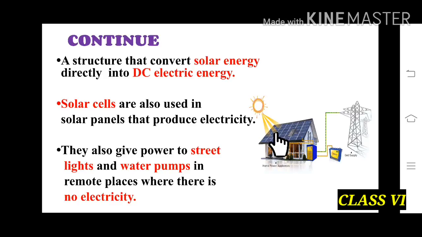And these solar panels are used in places where there is no electricity. They also give power to street lights and water pumps in remote areas where there is no electricity. So in this picture we can see that electricity is being supplied from the grid to the house appliances and also from the solar panel to the house appliances.